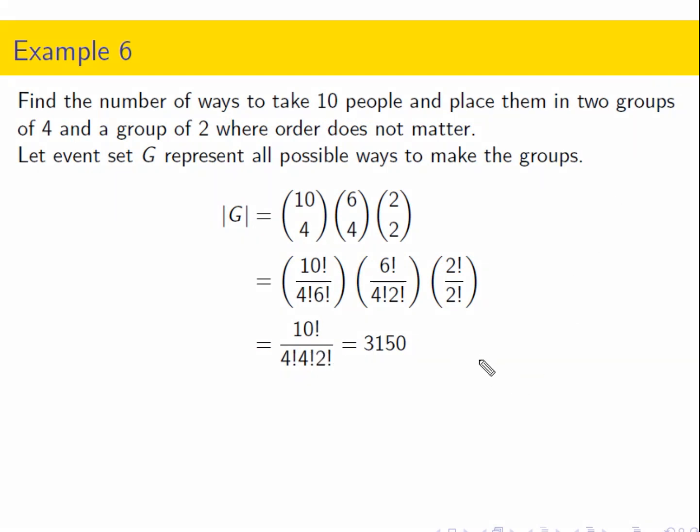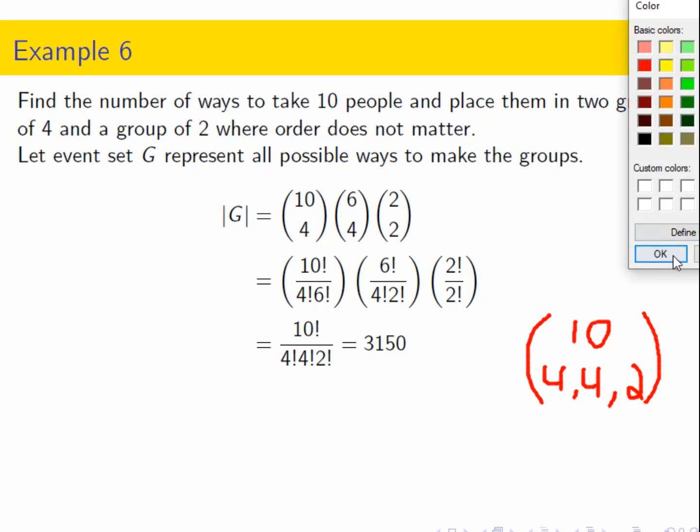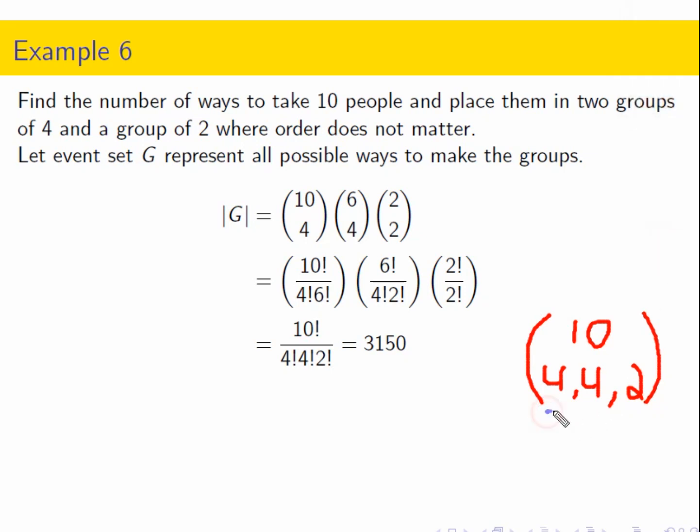Okay, so in a moment we're going to learn that this is the multinomial coefficient, and the way I would write this multinomial coefficient is I would have 10 choose 4 comma 4 comma 2. So it looks like a binomial coefficient, but I'm supposed to list the groups in the denominator. Right? I have a group of 4 that I'm choosing, I have a group of 4 that I'm choosing, and a group of 2 that I'm choosing. So these numbers in the denominator have to add up to 10. Okay? And so it's a multinomial coefficient.